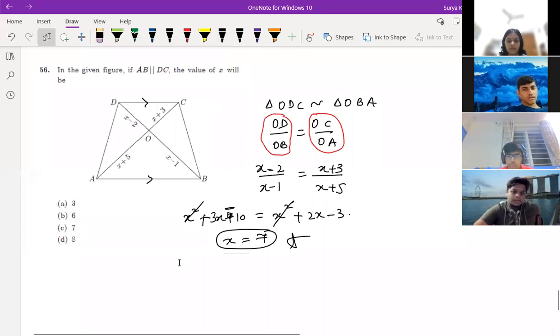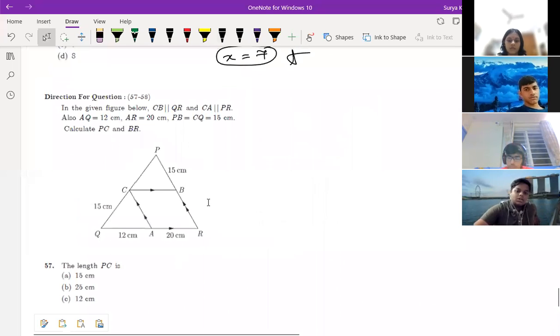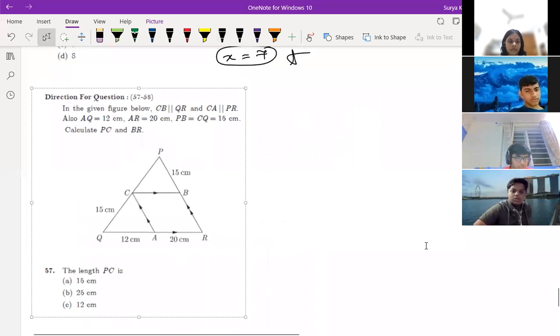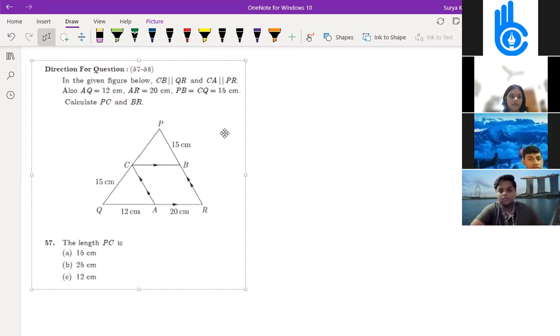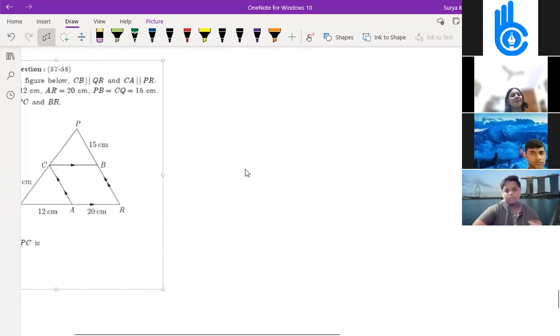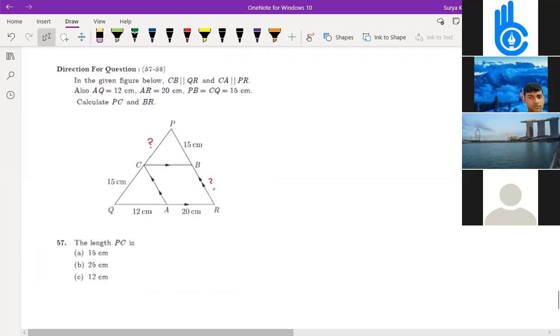Question number 57. In the given figure below, CB is parallel to QR and CA is parallel to PR. AQ is 12, AR is 20, PB is equal to CQ, that is 15. Calculate PC and BR. PC and BR, you have to find. To find PC and BR, what we need to do here?